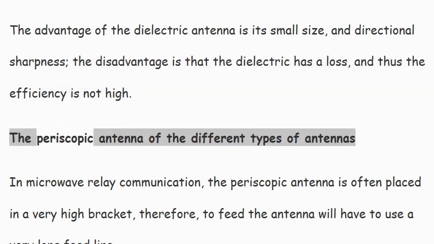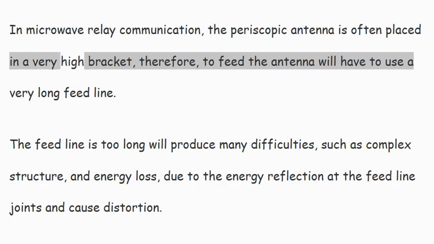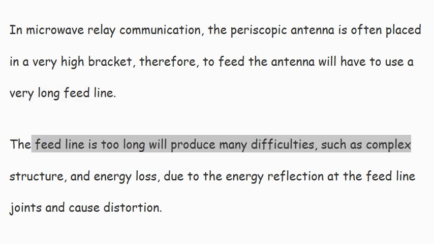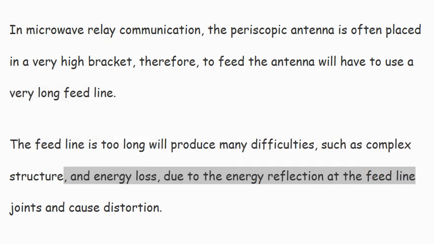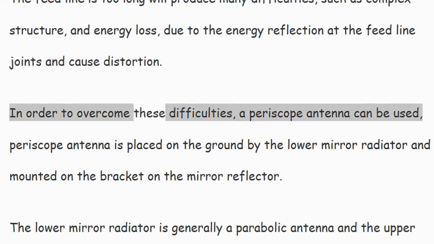The periscopic antenna of the different types of antennas. In microwave relay communication, the periscopic antenna is often placed on a very high bracket. Therefore, feeding the antenna requires a very long feed line. A feed line that is too long produces many difficulties, such as complex structure and energy loss due to energy reflection at the feed line joints, which causes distortion. In order to overcome these difficulties, a periscope antenna can be used.